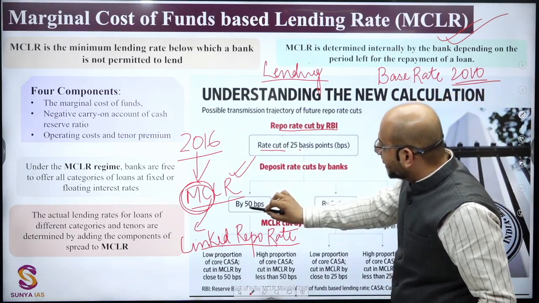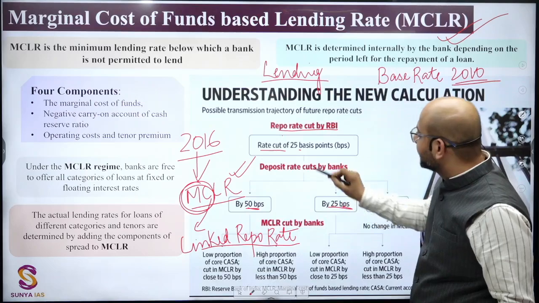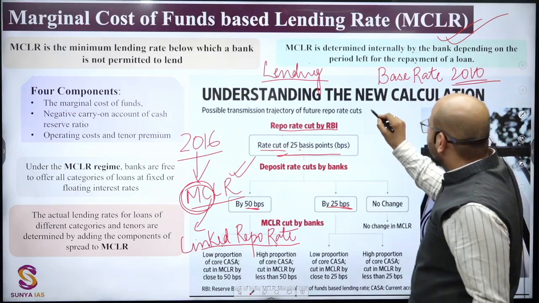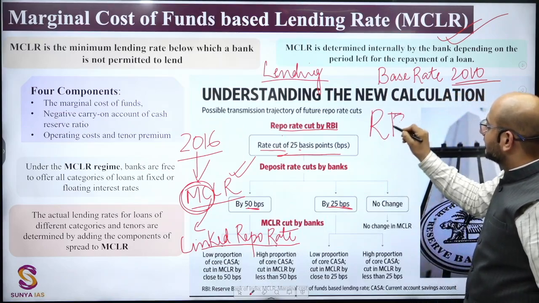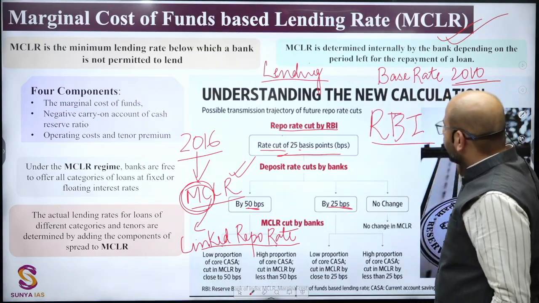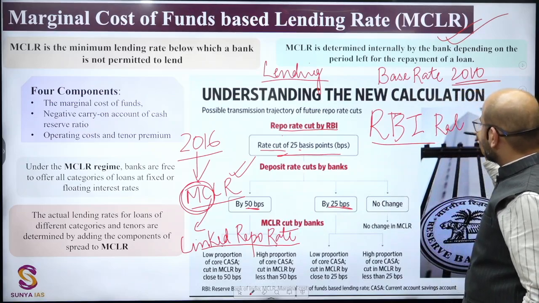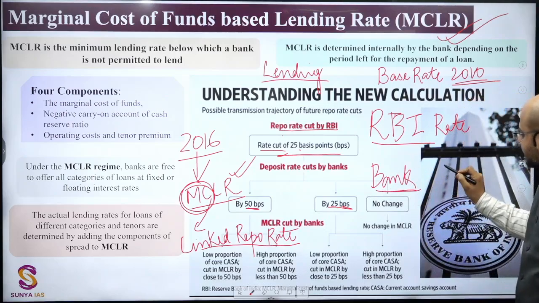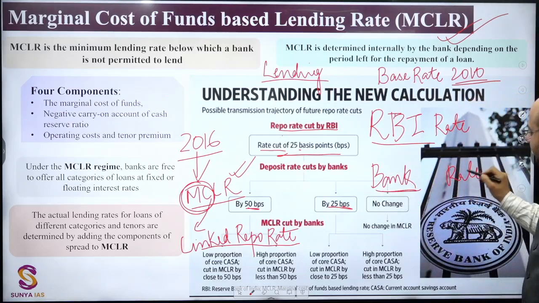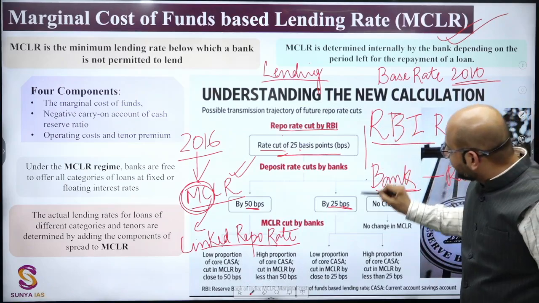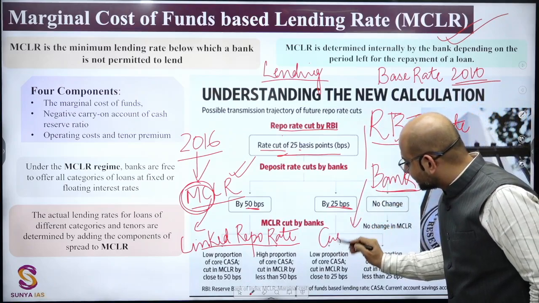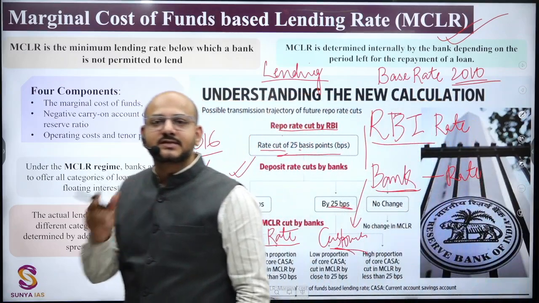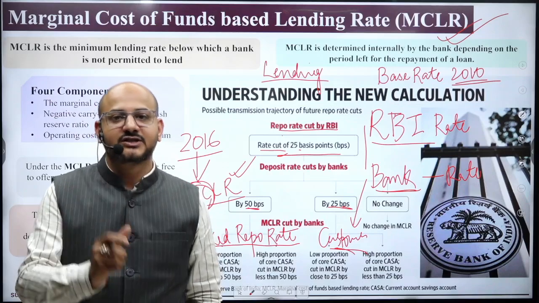Here, you understand a 50 basis points or 25 basis points rate cut by RBI. This whole process of relation between RBI rates and bank interest rates, which then percolate to customers like you and me, is called monetary policy transmission.